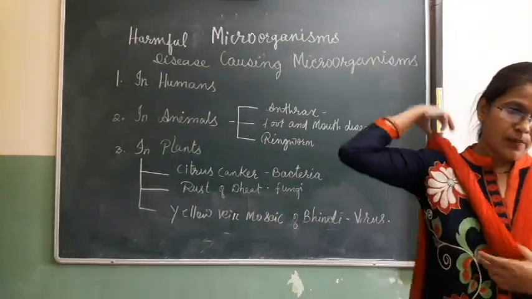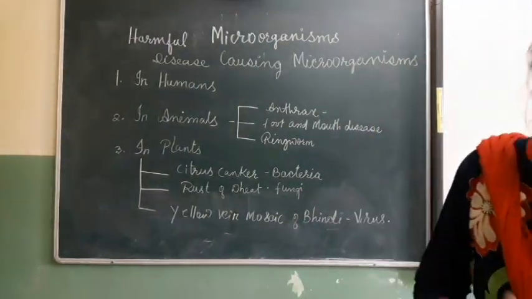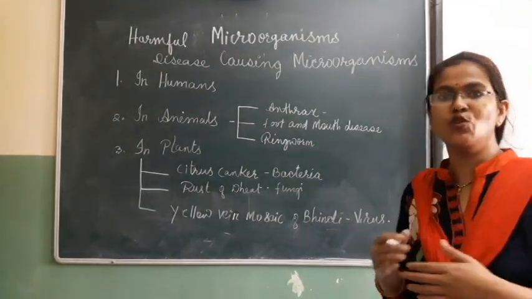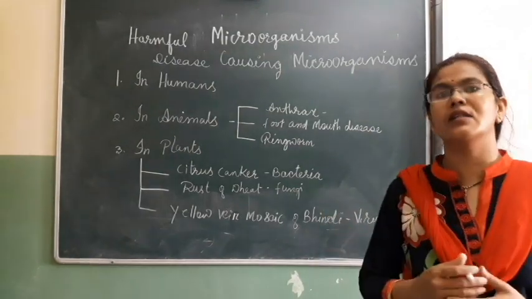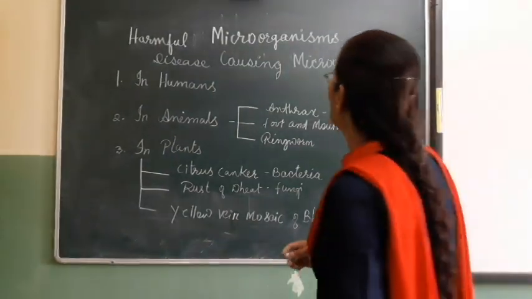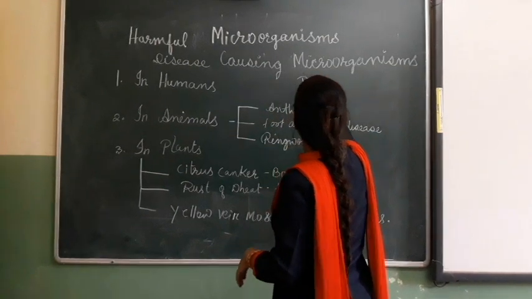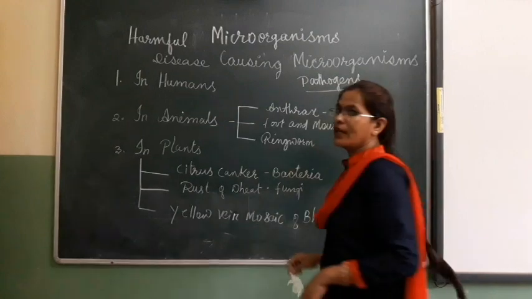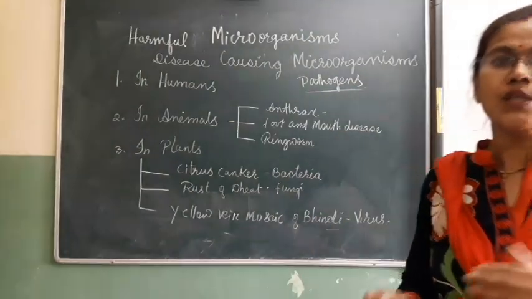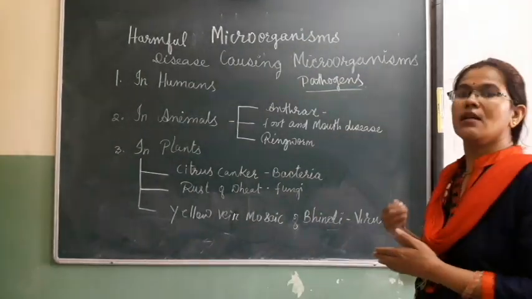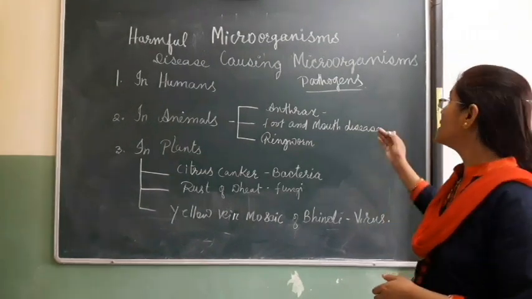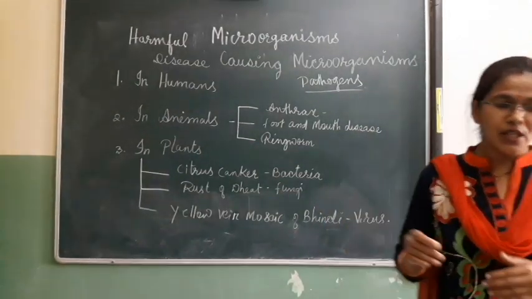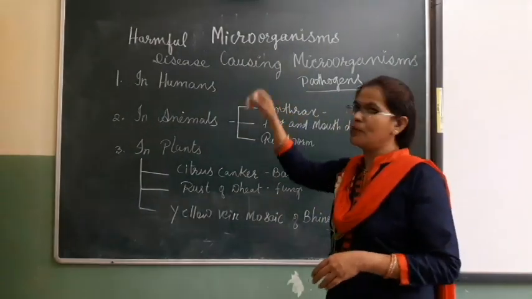Before that I want to explain that harmful microorganisms which cause disease in human beings, animals or plants are termed as pathogens. So what is the term? That is pathogens. The ones which cause disease, which are harmful to us, animals and plants, are termed as pathogens. So, disease causing microorganisms, if I look at humans.